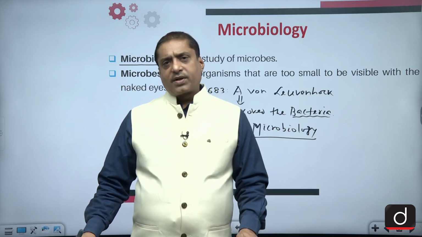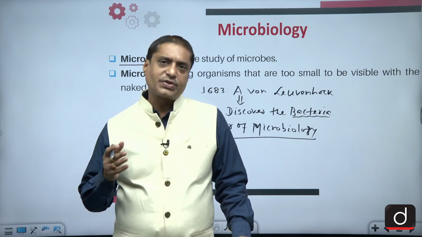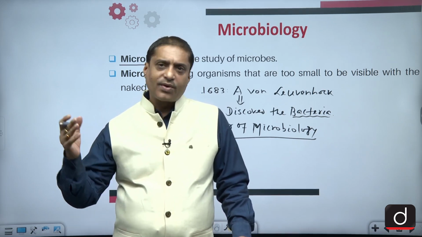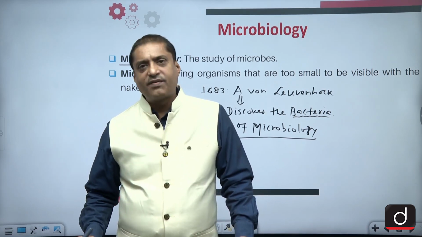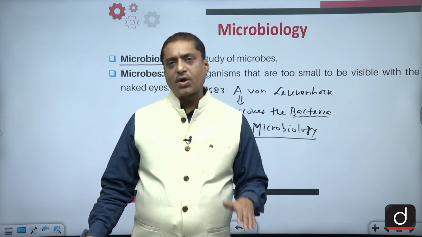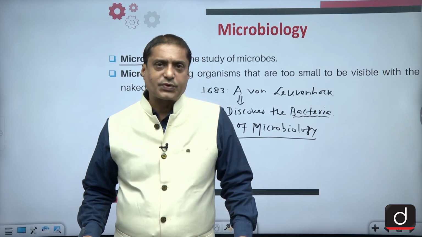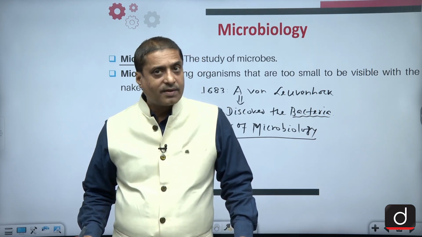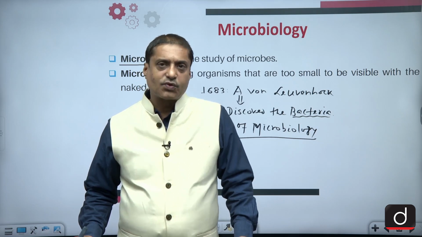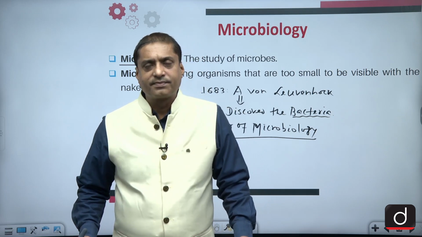And whenever we are talking about unicellular organisms, of course, you cannot see them with your naked eyes. In order to investigate them, you require some sort of microscope. Earlier, it was the simple microscope only, made firstly in the year 1665 by Robert Hooke.